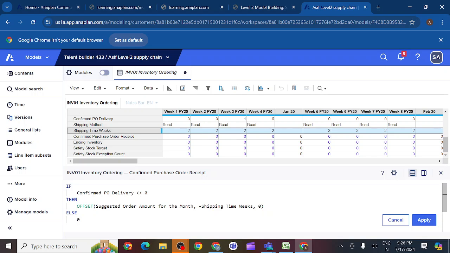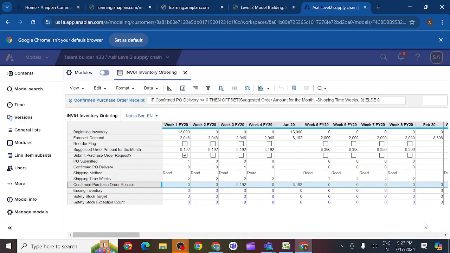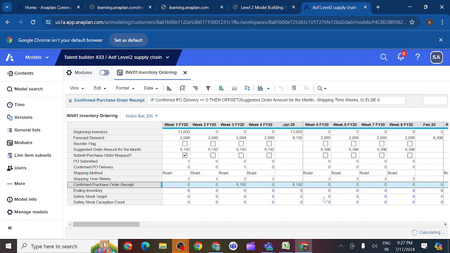So after if confirm PO delivery is greater than 0, nothing but whenever you have 1, what is our condition? We should get the suggested order amount whatever we have. Otherwise, whenever you have 0 for confirm PO delivery, what happens?